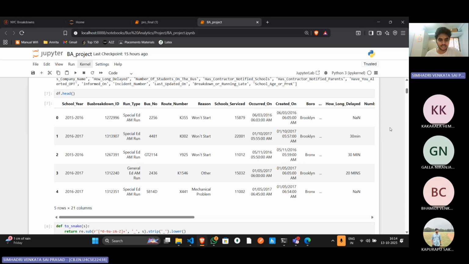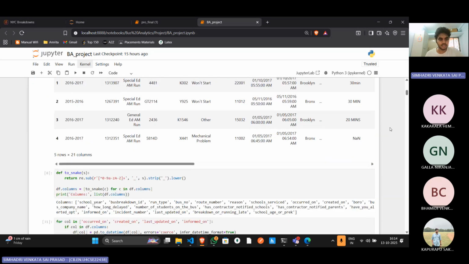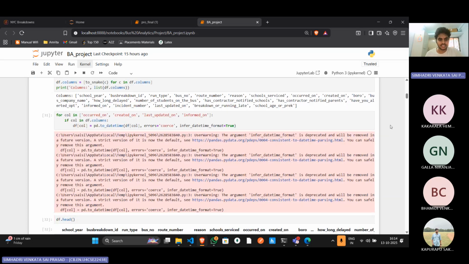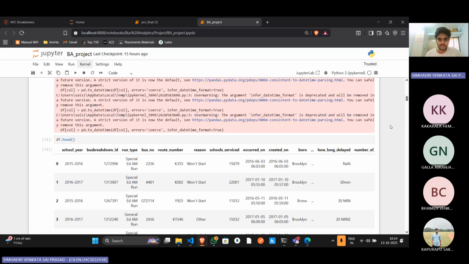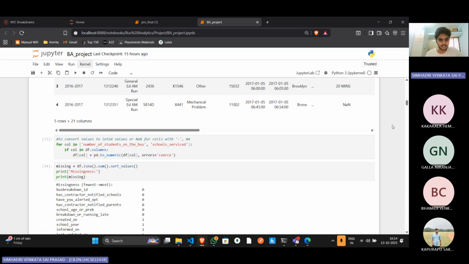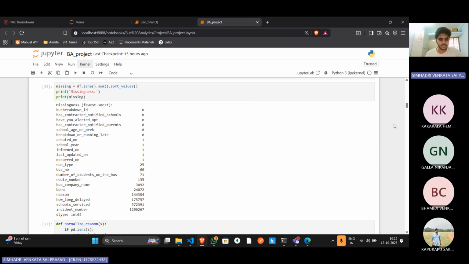We also cleaned column names by converting all of them into lower case and removing extra spaces, and converted the date column into proper datetime format, like year, month, date, and then the time of the day in 24 hours format. This allowed us to extract the month, weekday, and hour of each breakdown, which in turn helped us analyze time trends better. We also removed duplicates and extreme outliers, with which the model can be affected in a negative way.